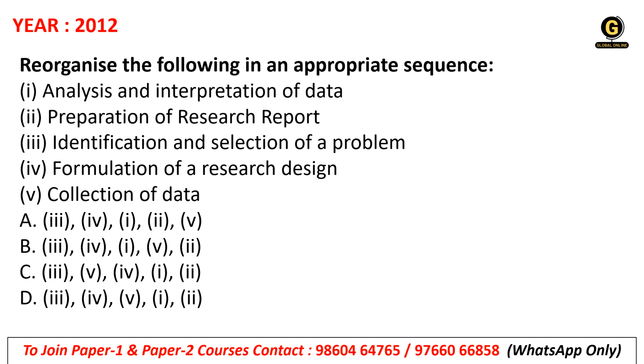Okay, next, organize the following in an appropriate sequence. One is analysis and interpretation of data, second is preparation of research report, third is identification and selection of a problem, fourth is formulation of research design and collection of data. So sequentially we need to arrange it. Okay, so the right answer is option D. Firstly, identify and select the problem, right? Secondly, formulation of research design. Thirdly, the collection of data. Fourthly, analysis. Okay, and lastly, preparation of research report.